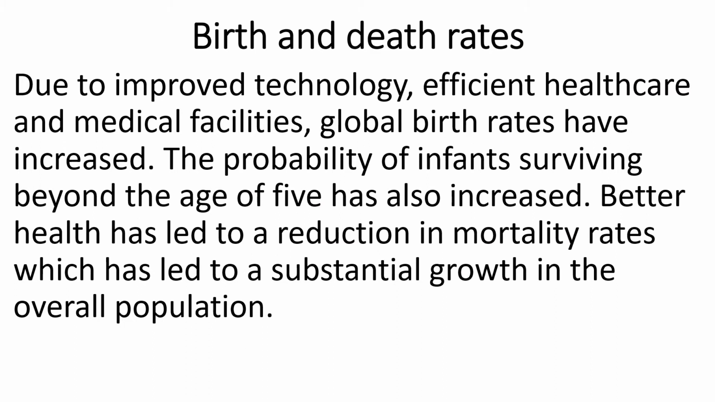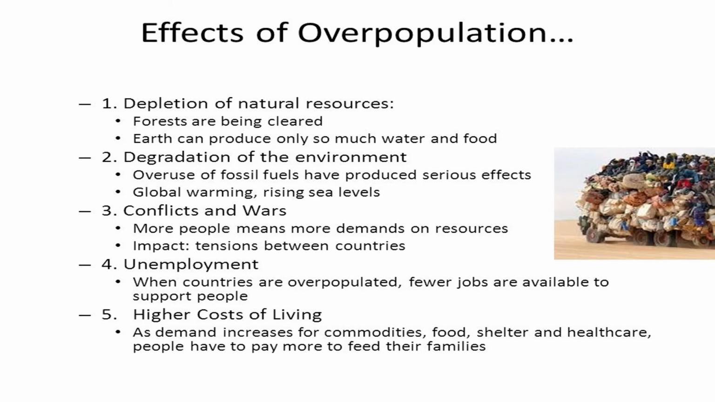Now children, birth and death rates. So due to improved technology, efficient healthcare and medical facilities, global birth rates have increased. The probability means the chances of infants or the children of age of 5. So it has also increased. Better health has led to a reduction in a mortality rate, which has led to a substantial growth in the overall population.